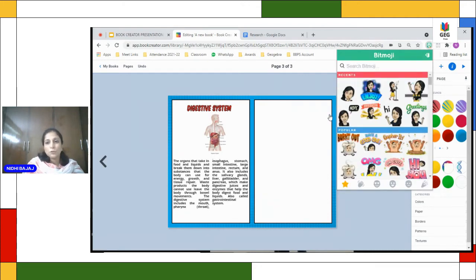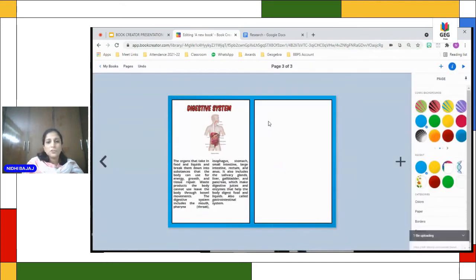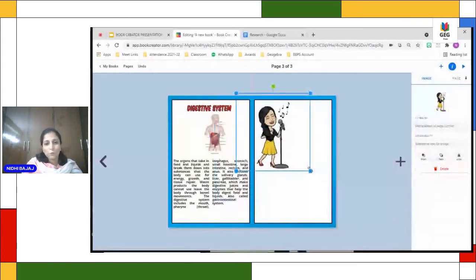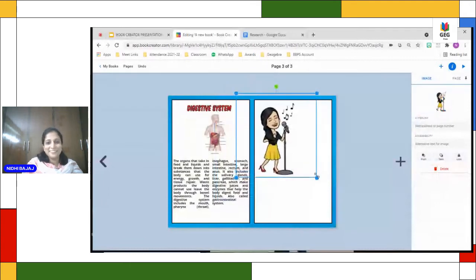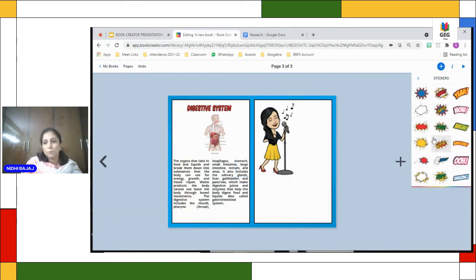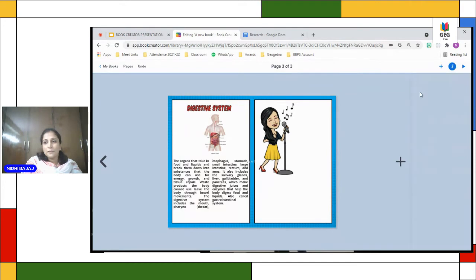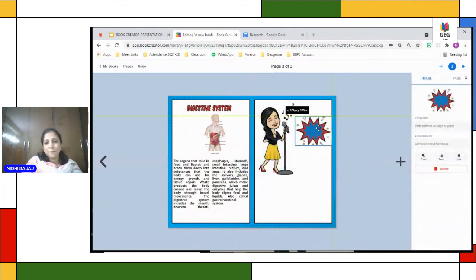And suppose I want to take this one. You can easily just click on it and drag and drop here. Okay, perfect. I don't look like this, but that's my avatar. As you can see, I am singing. So I'll try to record my voice first, but let me put some stickers to make it fun. So I'll put this sticker here, and now I'll record my voice.